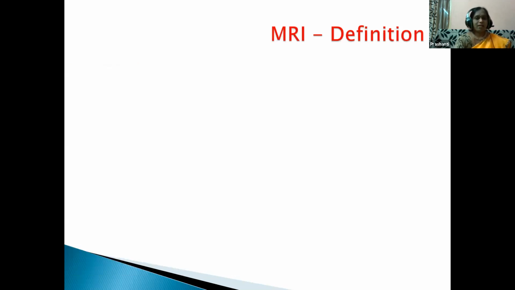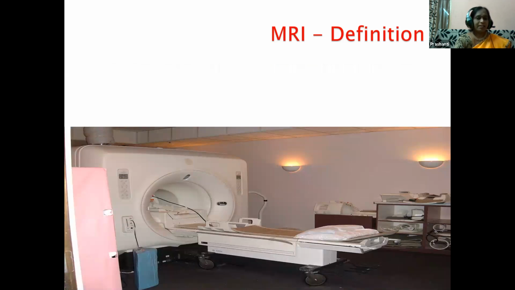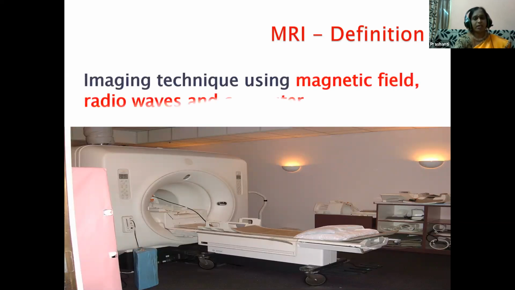What is MRI? It is a diagnostic radiation technology. That is, it uses magnetic waves, radio waves, and a computer to produce images of the body components. Once again, I repeat, children, it uses magnetic waves, radio waves, and a computer. So here three are used, and that is used to image a particular part. It is called MRI.